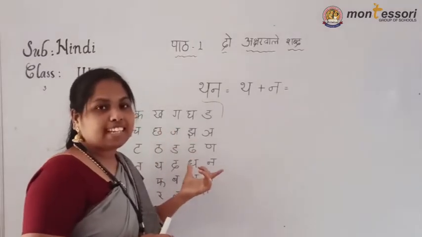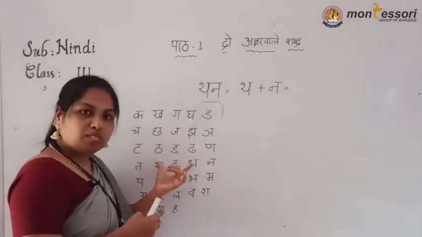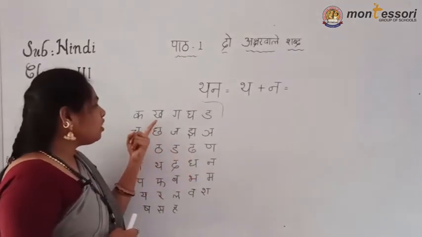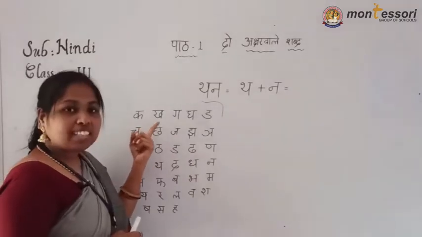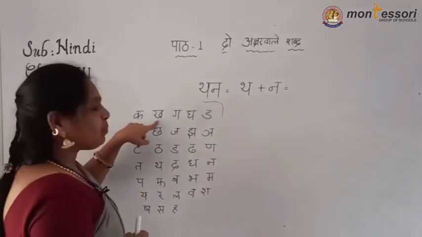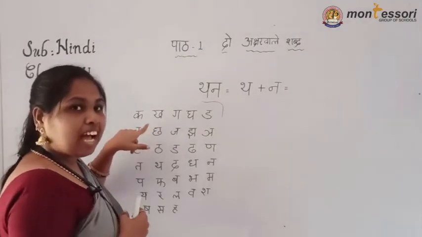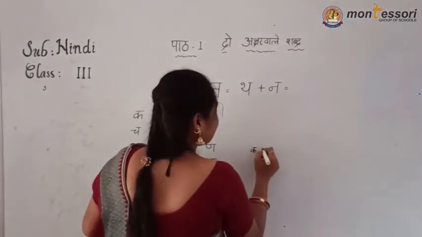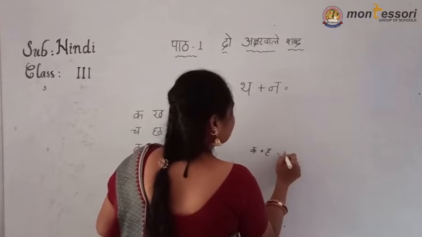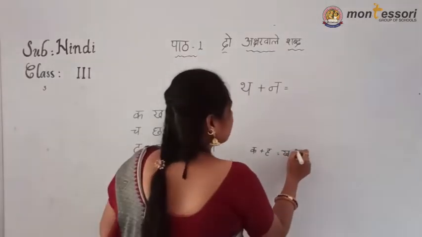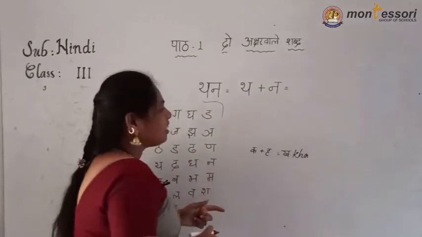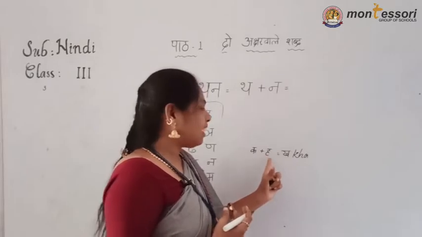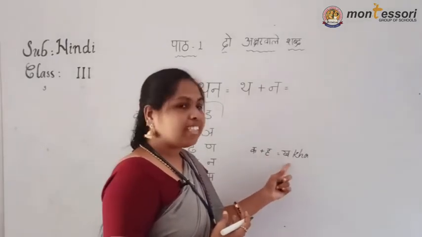Understand? If you go to next class, these keys, what I am explaining, will help you to pronounce a word easily. Understand, children? Now see, kha. What are the sounds in this one? See, ka sound is coming when we start the letter, and it ends with ha. Ka and ha, these two sounds are hidden in this one. It will become kha. Starting ka and ending with ha. Kha.